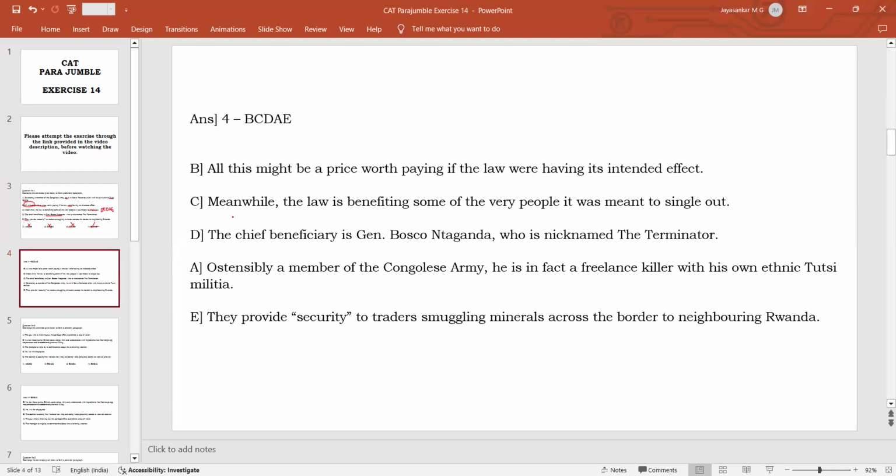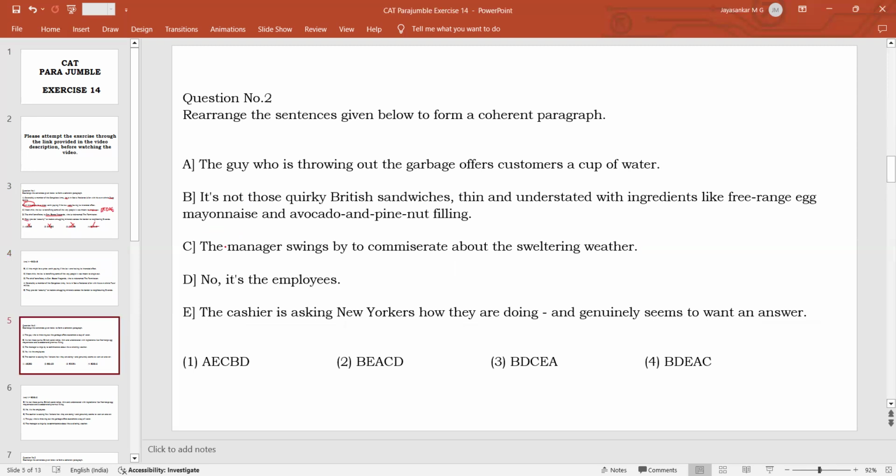So here you can see that logical sequence BCDAE. You can go through it, and you will find that this becomes a very meaningful paragraph in this way. So that is how you unjumble a passage. Now go to the second one.